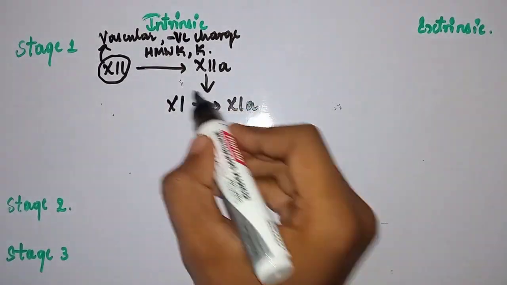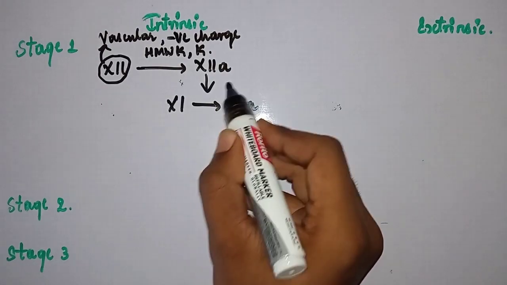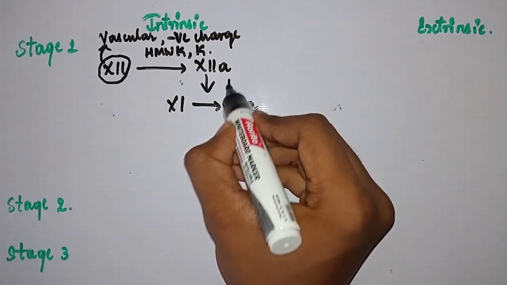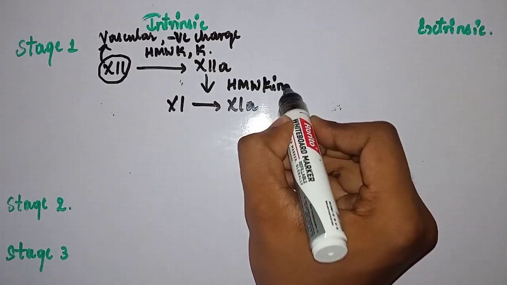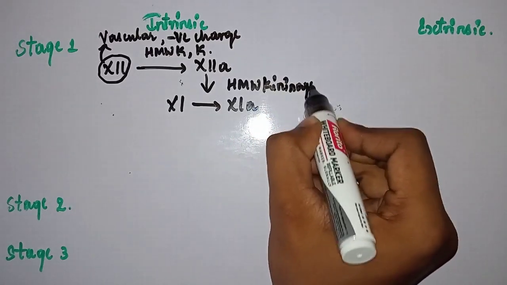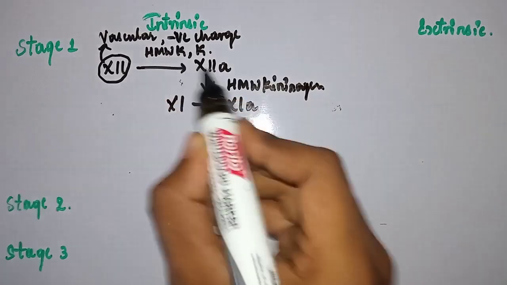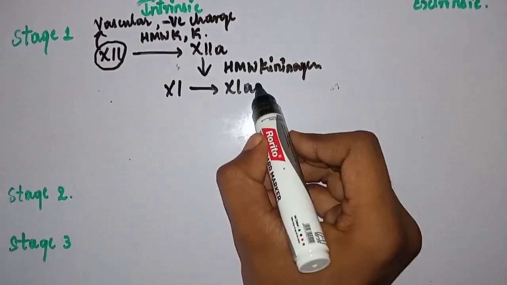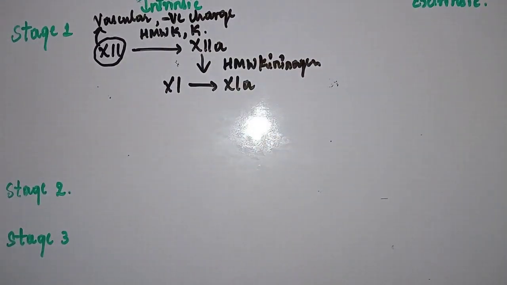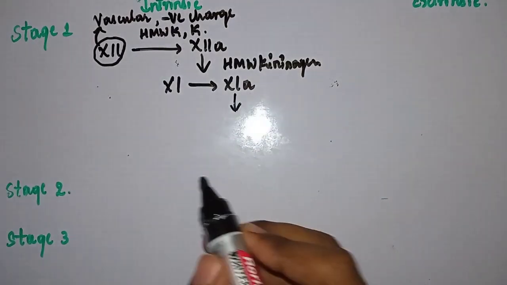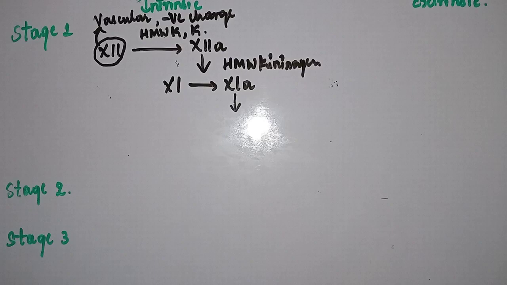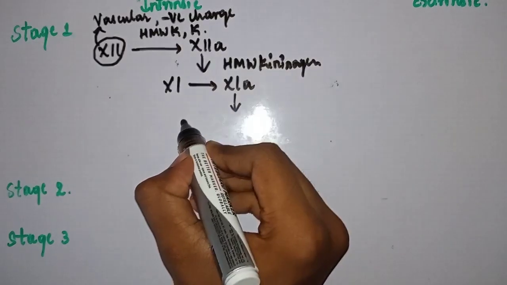So, what is the cofactor for this reaction to happen? The cofactor is high molecular weight kininogen. Here it is high molecular weight kininogen plus kallikrein. Here only kininogen. Now, factor 11 is activated. This activated factor 11 will further activate, not 10, please remember, not 10, factor 9.